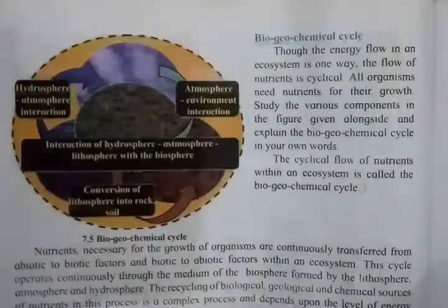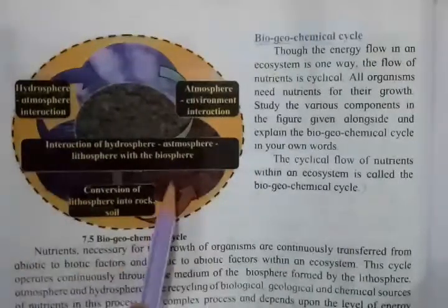Why it is said that flow of nutrient is cyclic? Because everyone is dependent on each other for the nutrition, for the food which is required for their living and their growth. So that's why it is called as the flow of nutrient is cyclic. This is the concept which is given in this biogeochemical cycle. Now, as you all know, every organism needs nutrients for their growth and for their living. Now, we'll see this from this diagram.